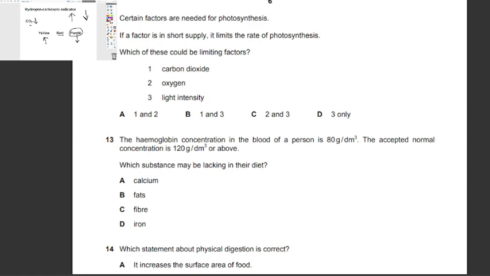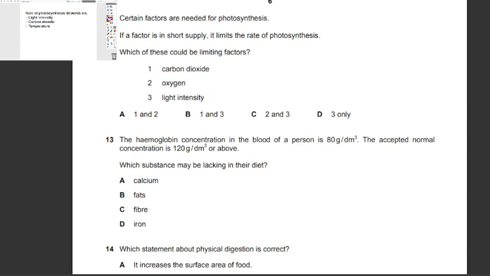Certain factors are needed for photosynthesis. If a factor is in short supply, it limits the rate of photosynthesis. Which of these could be limiting factors? 1. Carbon dioxide, 2. Oxygen, 3. Light intensity.